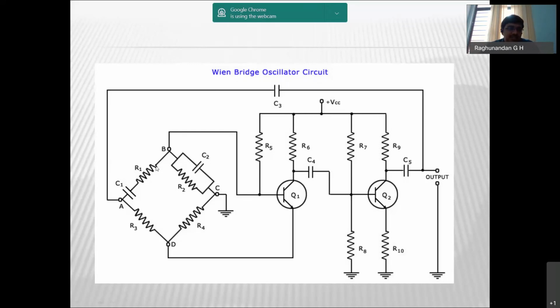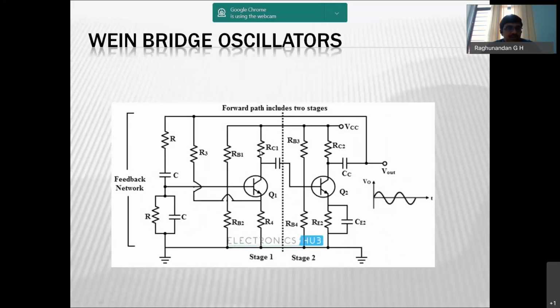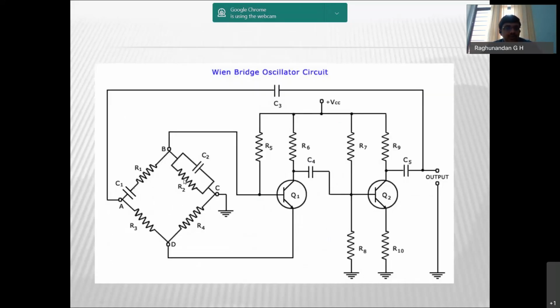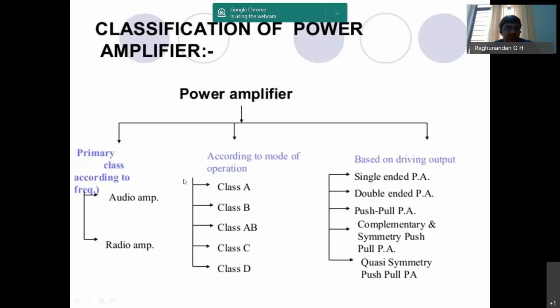This is a bridge structure. Since the bridge structure can be used to build this one, it is known as Wien bridge oscillator circuit. But this might be bulky. Because of its bulkiness, we usually go for this circuit where the bulkiness of this oscillator is quietly reduced. So this is about the Wien bridge oscillator circuit.